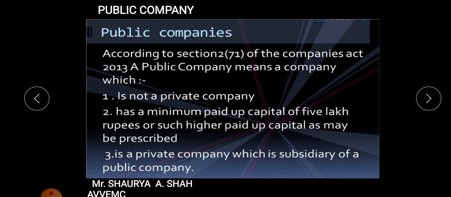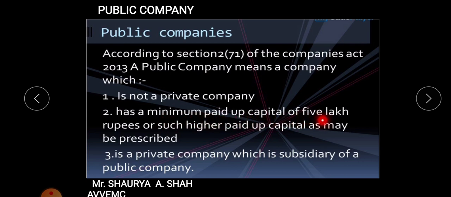Whenever you are having MCQs in your exam, you will be helped by this part. Section 2, subsection 71 of the Companies Act 2013. A public company means a company which is not a private company. So what is a public company? This is the definition in the Companies Act. A public company is not a private company.